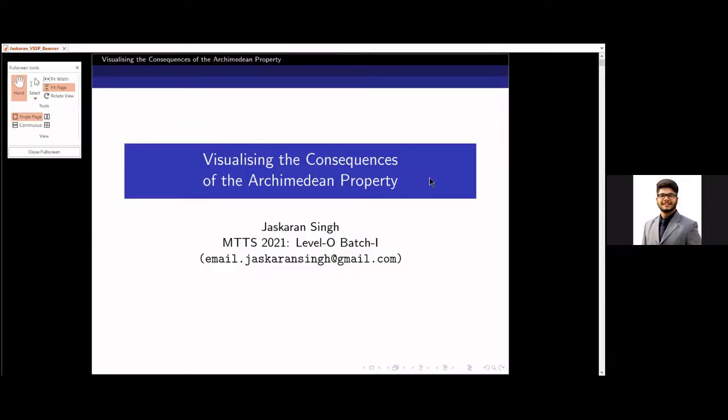Good morning, everyone. I'm Jaskaran Singh, a third year mathematics honors student from Sri Venkateshwara College, University of Delhi. I have attended MTTS Level O in 2021 and also attended the follow-up camp. Today, I'm going to talk about how we can visualize the Archimedean property and its consequences.